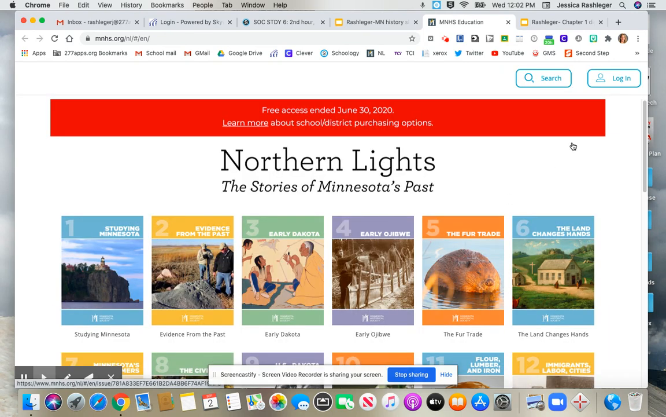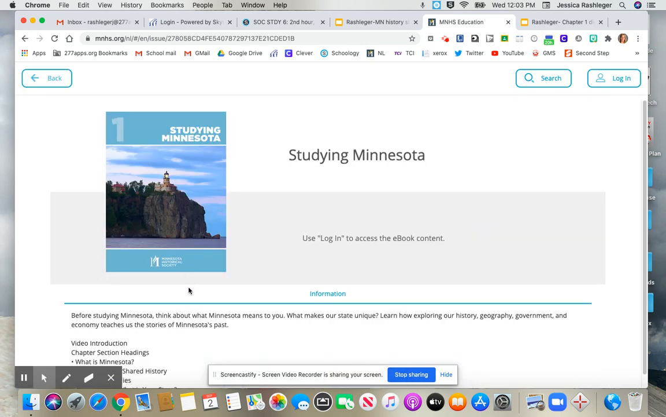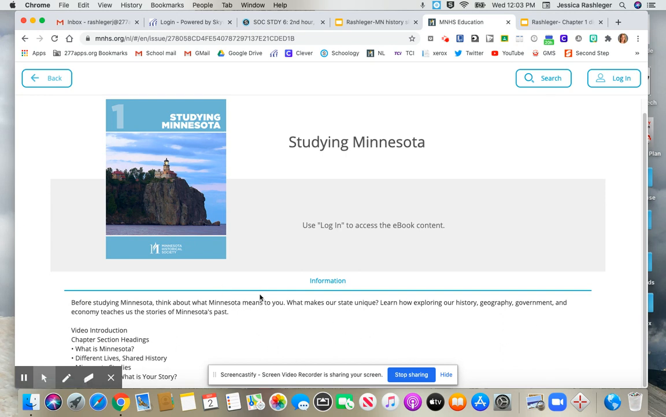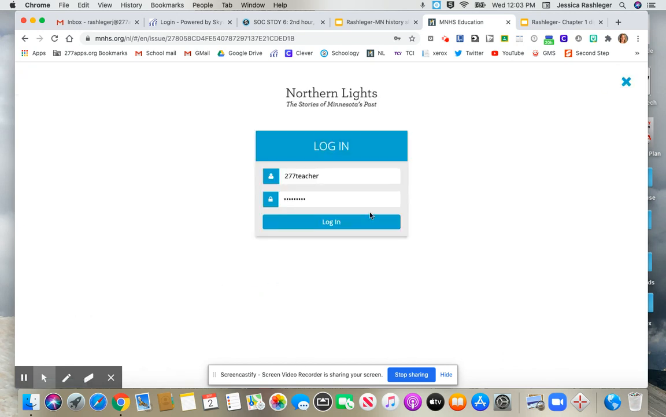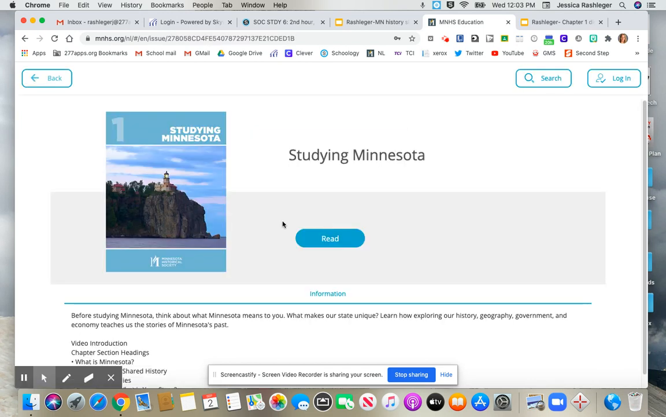Once you're in Northern Lights, you may have to log in the first time, or if you have logged in before, it'll just save that. So then you're going to click on Chapter 1, Studying Minnesota. We've used this all week to read our chapter. So we're still going to click into the chapter in Chapter 1, and you're going to find the investigation. And there are two ways you can do this. And I did log in, but it's making me log in again. So that might happen to you too. Remember, all your login information is in your Helpful Resources folder in Schoology. So that was actually a good thing that it made me do that.